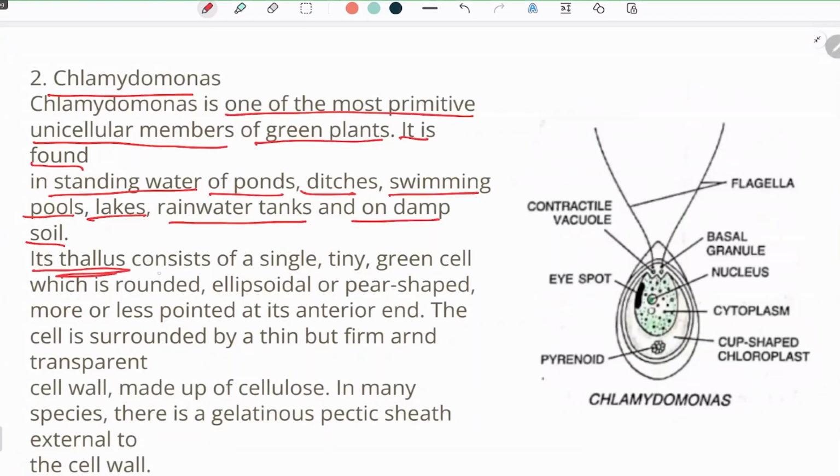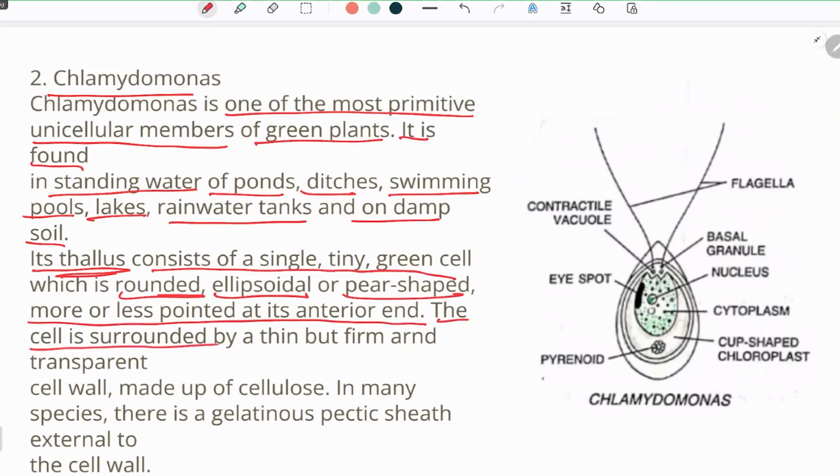Its thallus consists of a single tiny green cell. So it is not an aggregate of cells but only a single cell which has different shapes. It can be elliptical, or it can be pear shaped. Now, elliptical and pear shapes have a nearly curved margin, but in the case of Chlamydomonas, it is going to be pointed. Green shape, which is rounded, ellipsoidal, or pear shaped, more or less pointed at its anterior end.